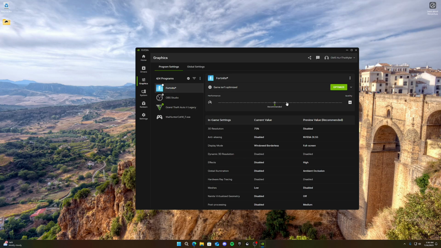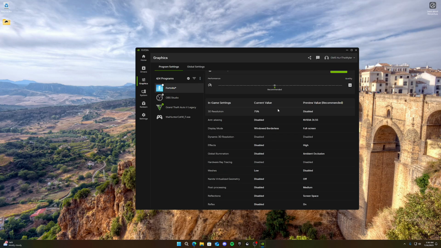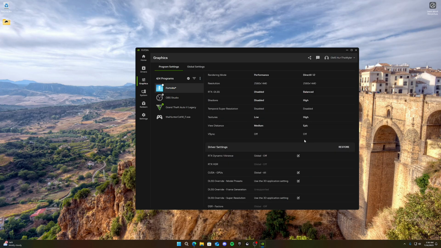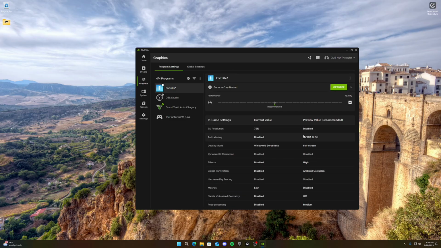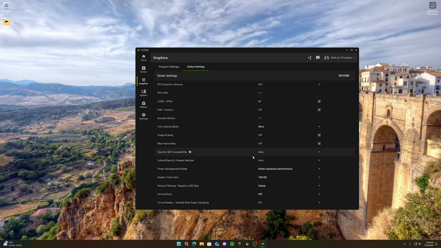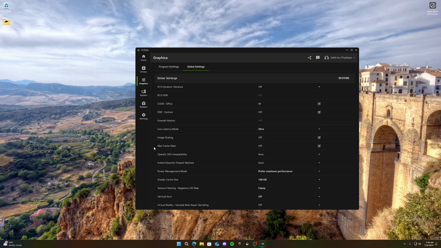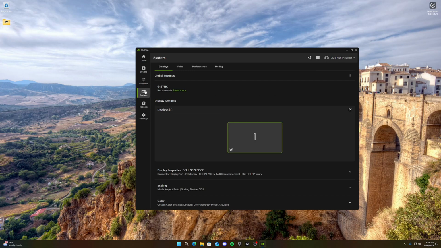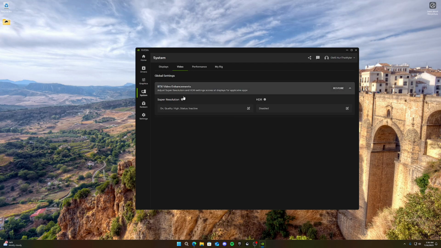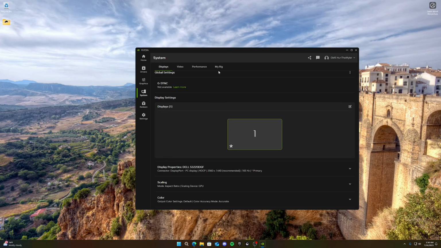If we go to Fortnite here, do not touch this because we did the Fortnite performance ourselves. Because if you do it from here, you're gonna get less FPS. You just are, because it doesn't add performance mode on here. It wants you to use DLSS. DLSS is good if you're not on performance mode, but you can't even use it when you're on performance mode. So, and this is what we just did in the NVIDIA control panel, of course. And that's pretty much all you can really do, unless you want to go here and turn that off. That'd probably help.